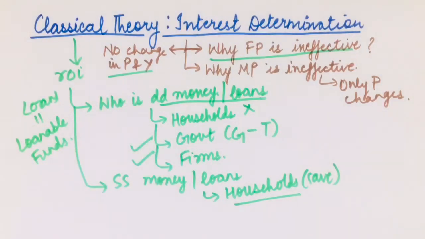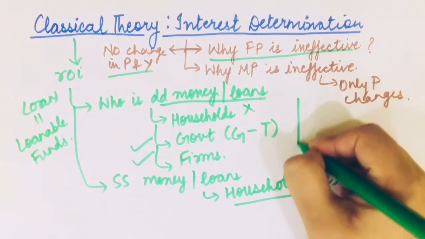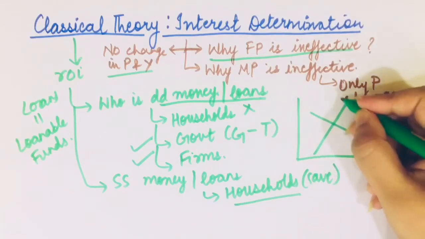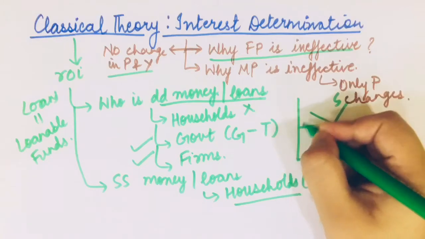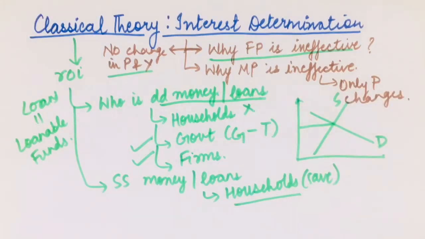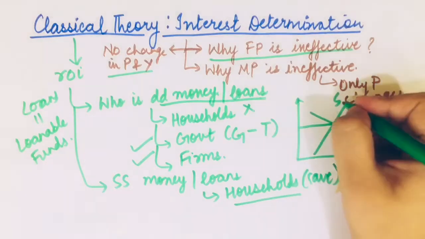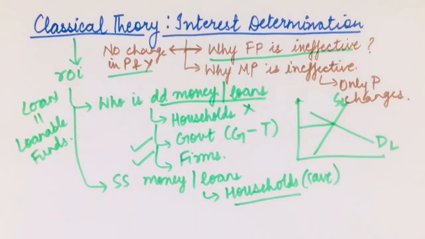Now let's see how this rate of interest is determined. In any market, especially in economics, when my demand is equal to my supply, it gives the price of that thing. So here we are talking about demand for loanable funds, I can write DL, and supply of loanable funds, I can write SL.